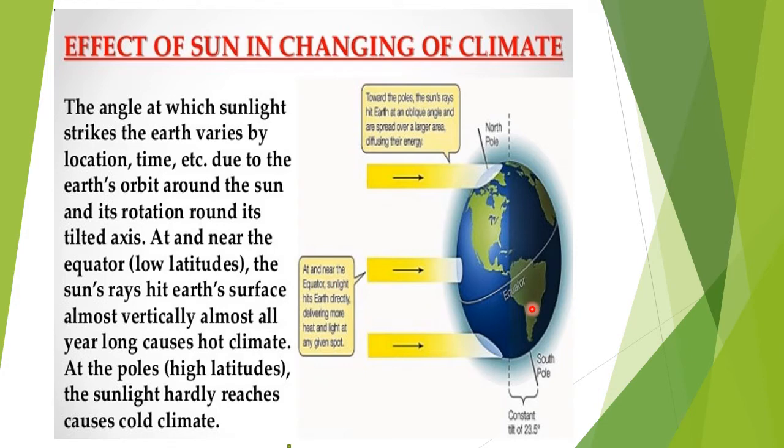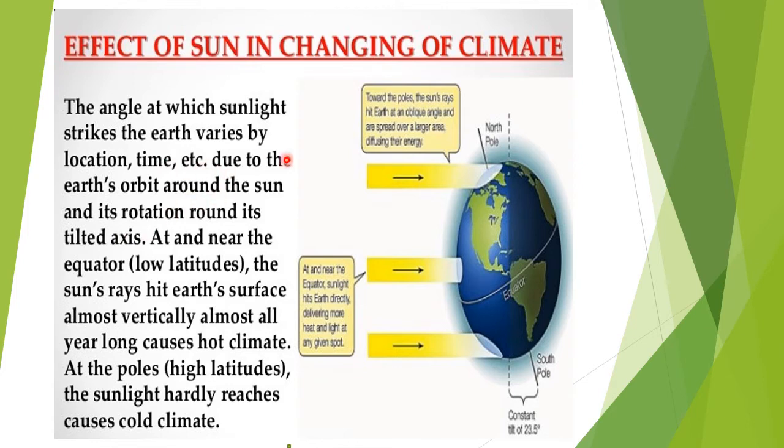Now at and near the equator, in and around the equator, sunlight hits the earth directly. Here the sunlight falls directly, delivering more heat and light at these spots. Near the equator it is very hot because the sun's rays are falling directly on the earth. The angle at which the sun strikes the earth varies by location, time, etc., due to the earth's orbit around the sun and its rotation around its tilted axis.